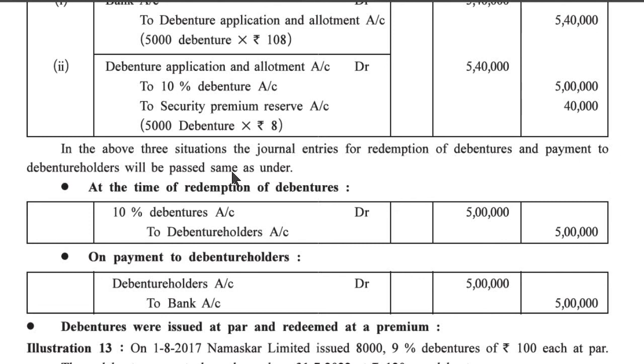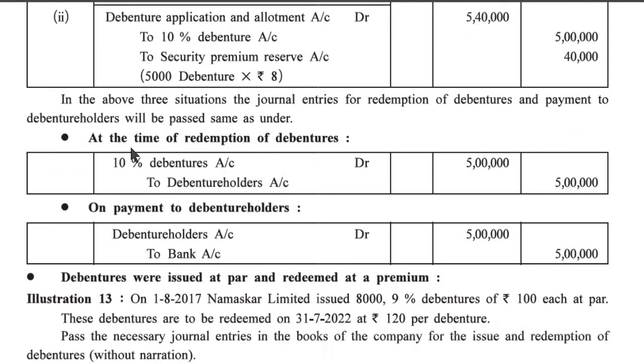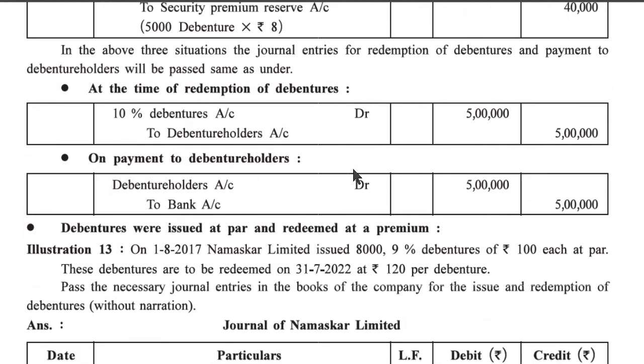debenture holders will be passed the same as under. At the time of redemption of debenture, 10% debentures account debit 5 lakh to debenture holders account 5 lakh. Payment to debenture holders: debenture holders account debit 5 lakh to bank account 5 lakh.